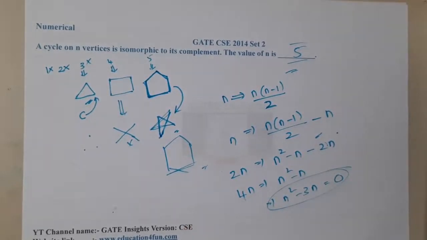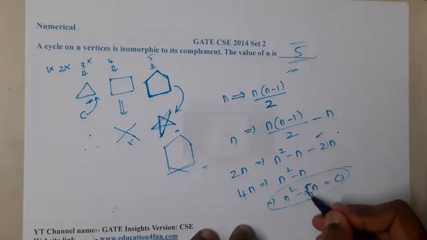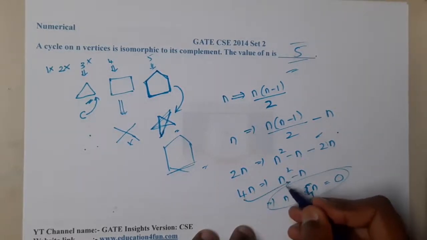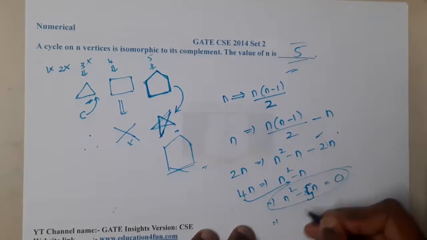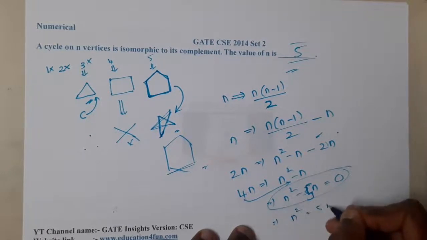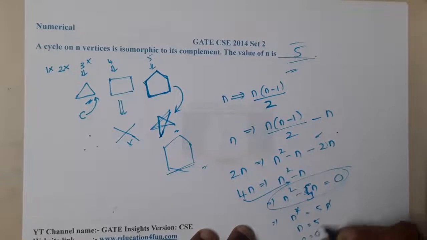What should be the value of n so that it satisfies? Or am I making any mistake here? I am sure I am making a mistake. It should be 5n, because this 4n will come here and become minus n minus 4n. So n square is equal to 5n, and n square and n will cancel. So n equals 5 and n equals 0. 0 is not possible, hence n equal to 5 is the answer.